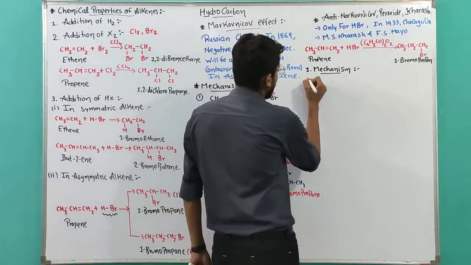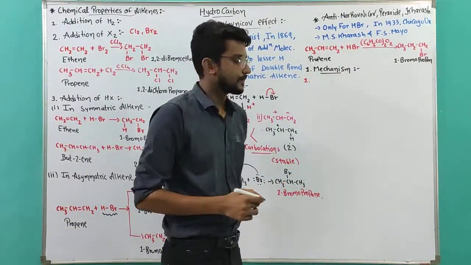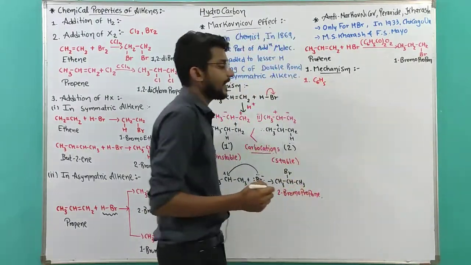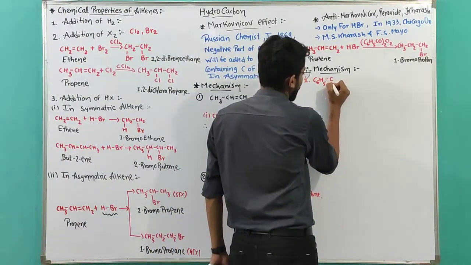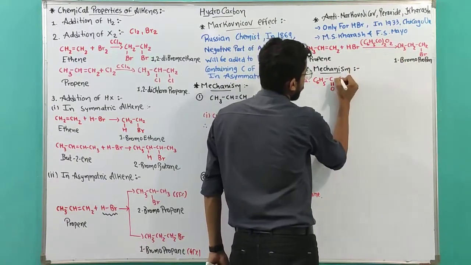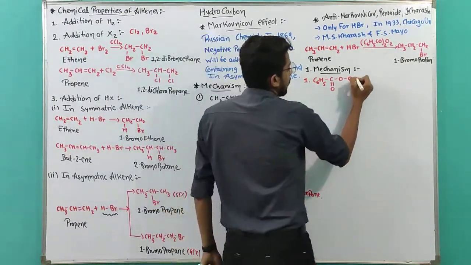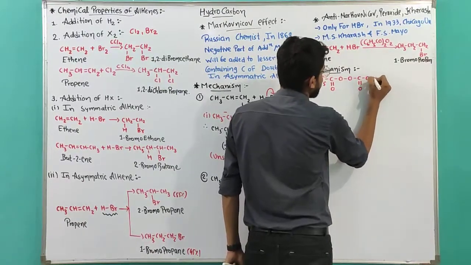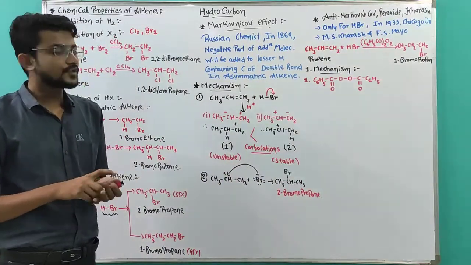Now step number 1. Let's draw the structure of benzoyl peroxide. C6H5 means a phenyl ring, in the sense a benzene ring. So C6H5 is connected to the carbon containing a double-bonded oxygen. That part is connected to two different oxygens as a peroxide bond. Again, the second part is a carbon double-bonded to oxygen with C6H5. This is the structure of benzoyl peroxide.